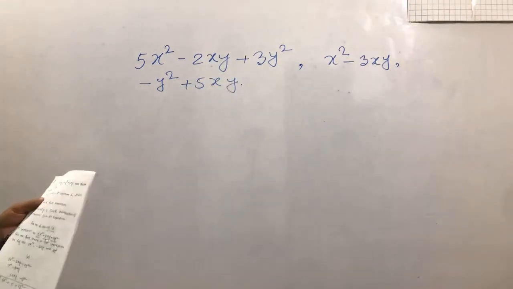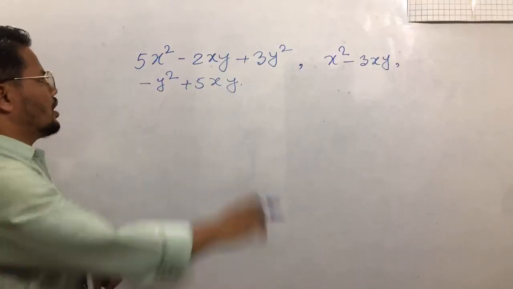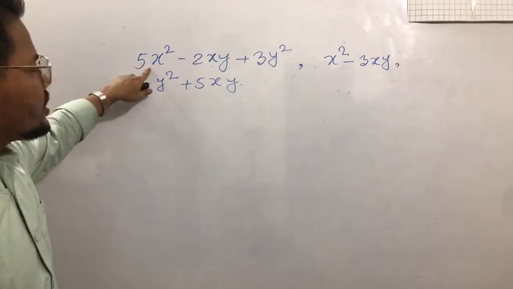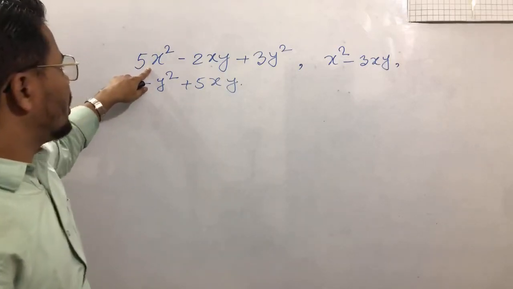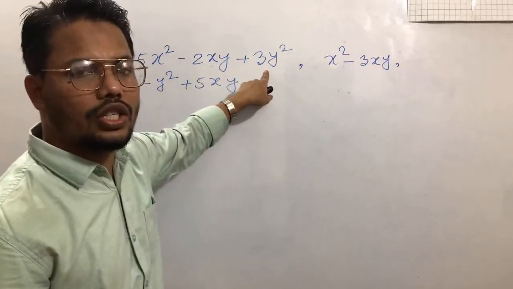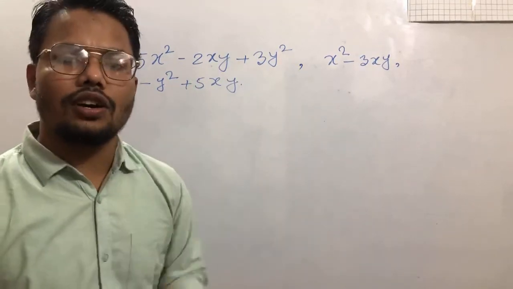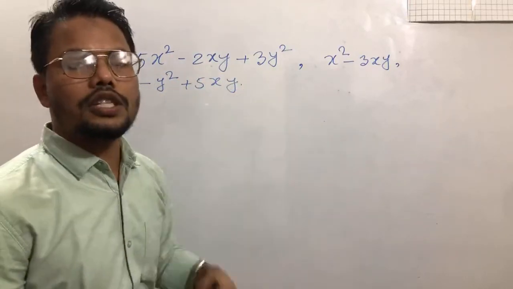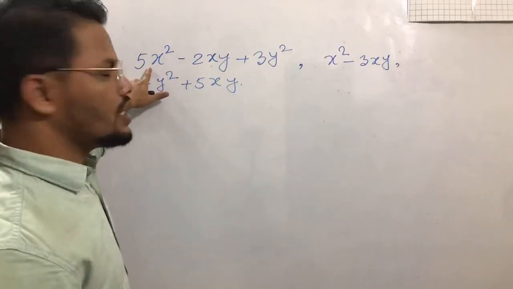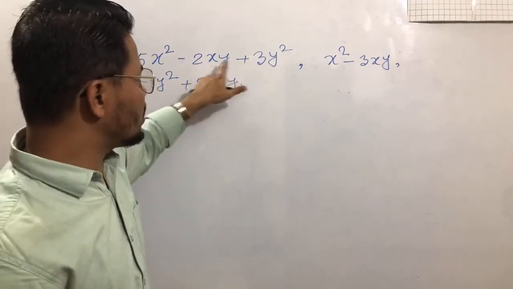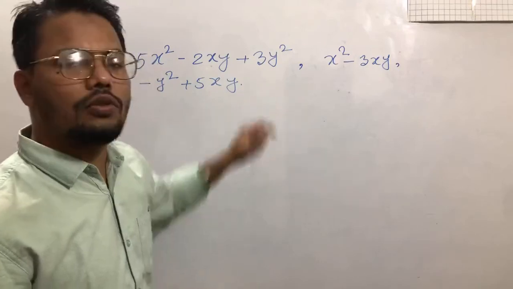And the first question is: how many terms are there in the first expression? What we see in the first expression is 5x square minus twice xy plus 3y square. If the question is how many terms are there, the first one is 5x square, the second one is minus twice xy, and the third one is 3y square.